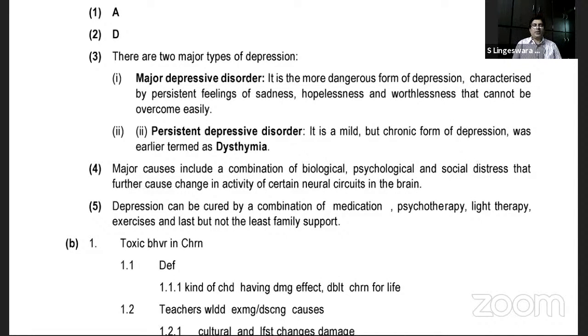Okay, right. So next, major causes include a combination of biological, psychological, and social distress that further cause a change in activity of certain neural circuits in the brain. Okay. And depression can be cured. Sorry, I'm sorry.